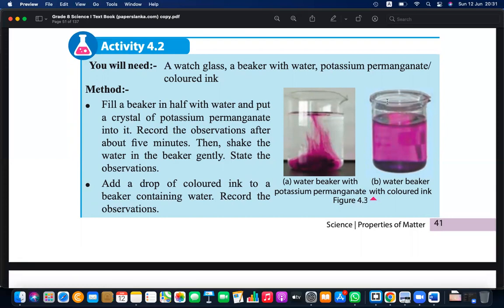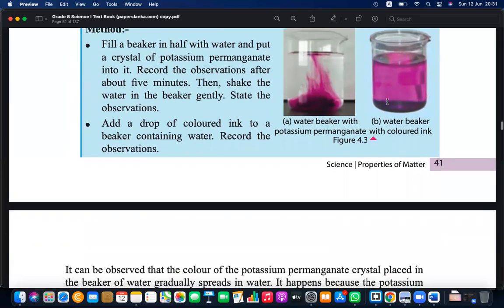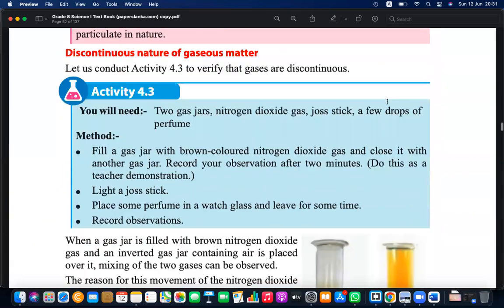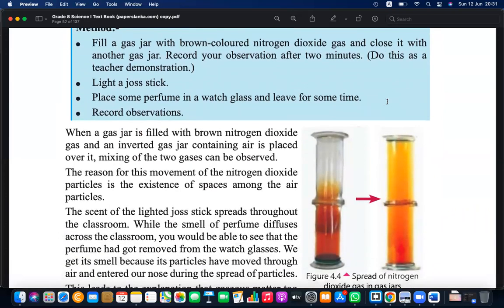That is why you can see that is the discontinuous nature of liquid. Discontinuous nature of air. Either you can use a gas jar, and you can use a lighted joystick.